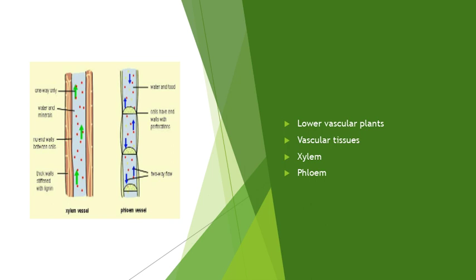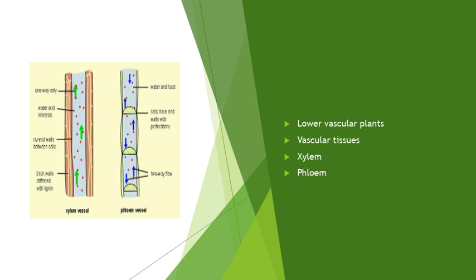As we said, pteridophytes are lower vascular plants, they consist of the vascular tissues, that is xylem and phloem. Xylem is involved in the conduction of water and nutrients from the roots to the leaves and stem, while phloem is involved in the conduction of food in the form of sugars, which is carbohydrates, from the leaves to the